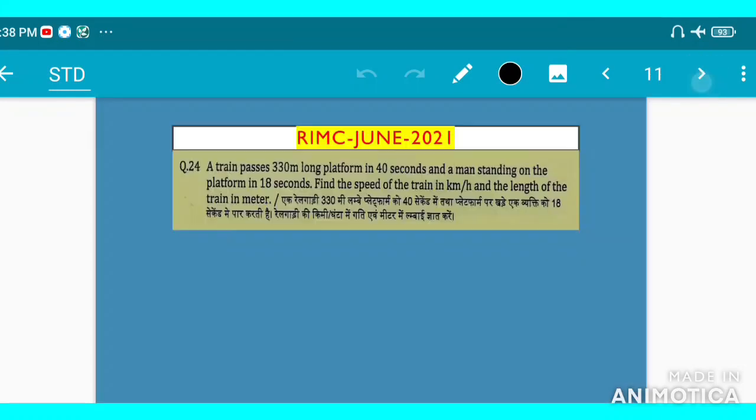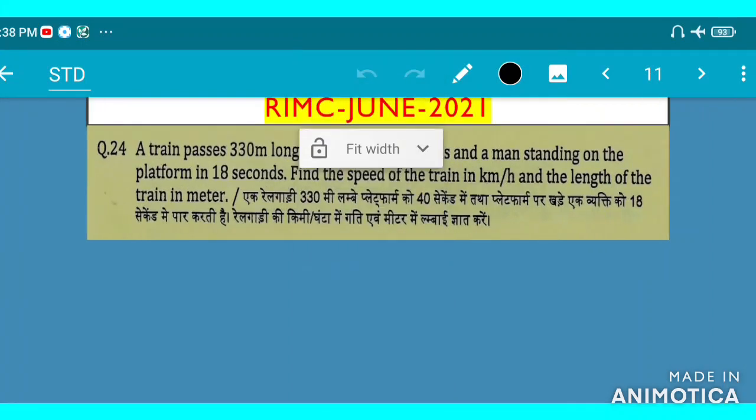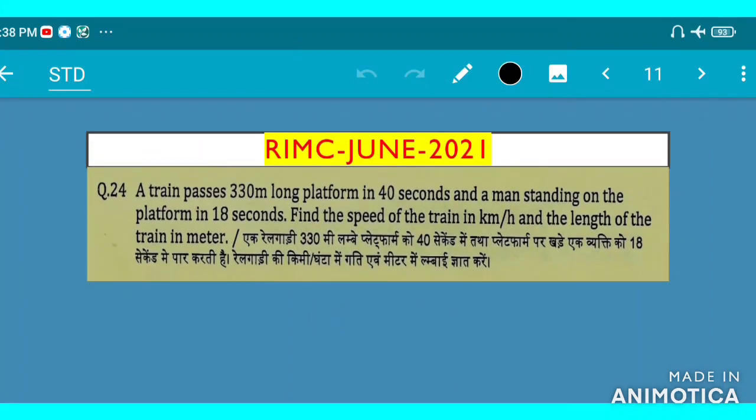The next question was also asked in RIMC June 2021.